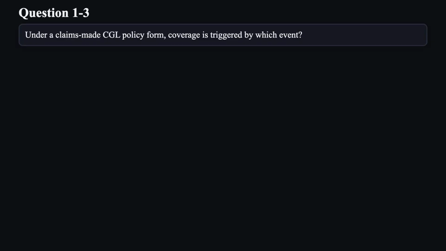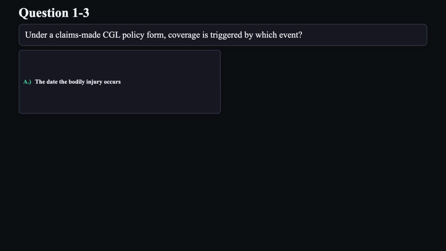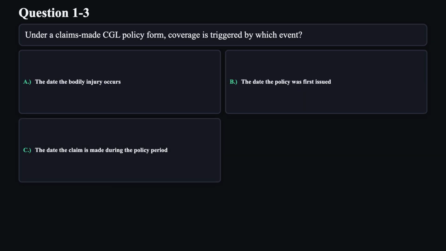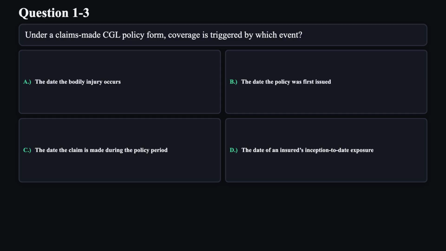Question 3. Under a claims-made CGL policy form, coverage is triggered by which event? A. The date the bodily injury occurs. B. The date the policy was first issued. C. The date the claim is made during the policy period. D. The date of an insured's inception to date exposure.